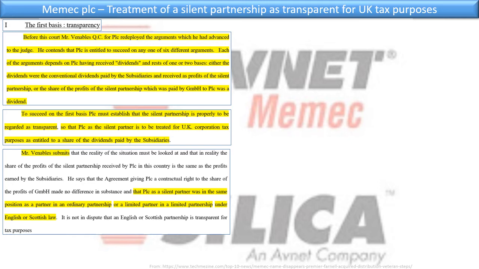Don't just look at the contract, right? And that PLC as a silent partner was in the same position as a partner in an ordinary partnership or a limited partner in a limited partnership under either English or Scottish law, right? And it is not in dispute that an English or Scottish limited partnership is transparent for tax purposes.